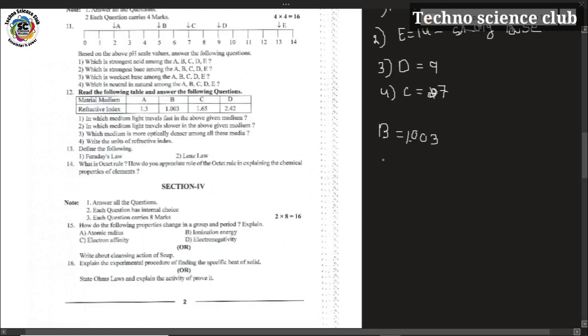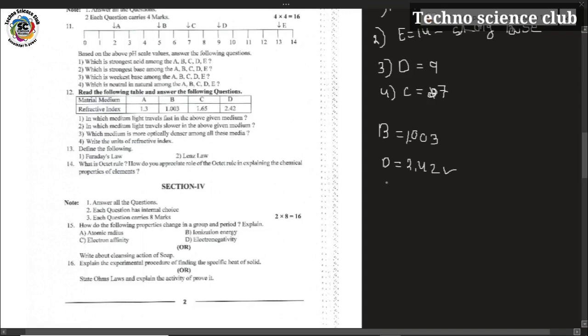For the first question, in which medium does light travel fast, the answer is B. It has a refractive index of 1.003. And the second question, which medium has the highest refractive index? Second one, D, answer 2.42. So in the medium with the highest refractive index, light travels slowly.